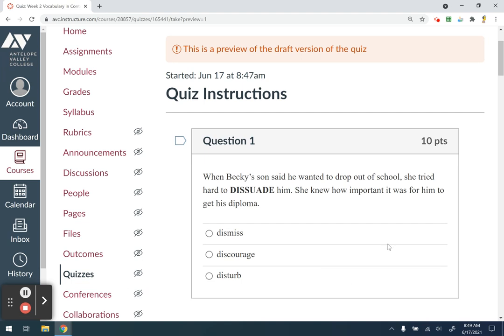So, continuing this week with the continual practice with vocab in context, we're going to go over a few more practice questions. And as a reminder, context clues are using the words around a particular word that you may not know.